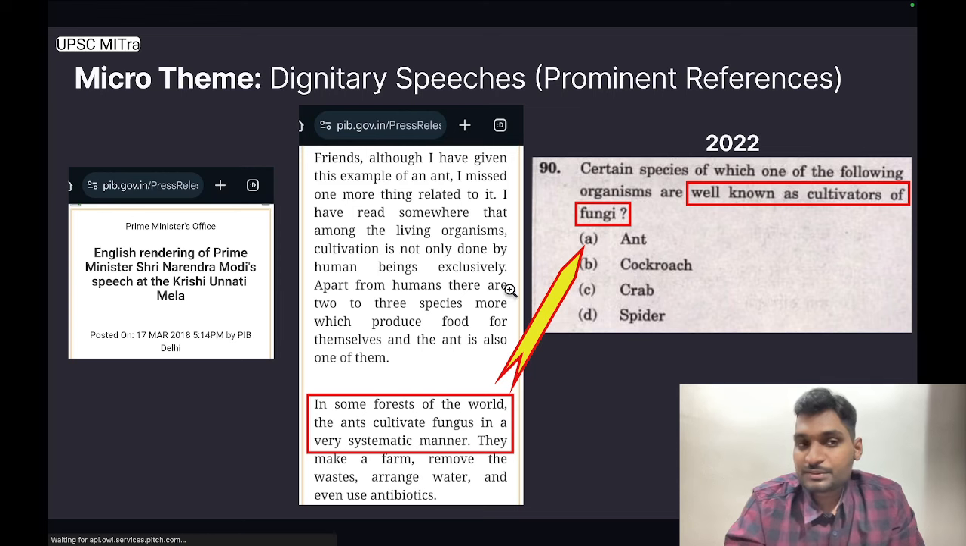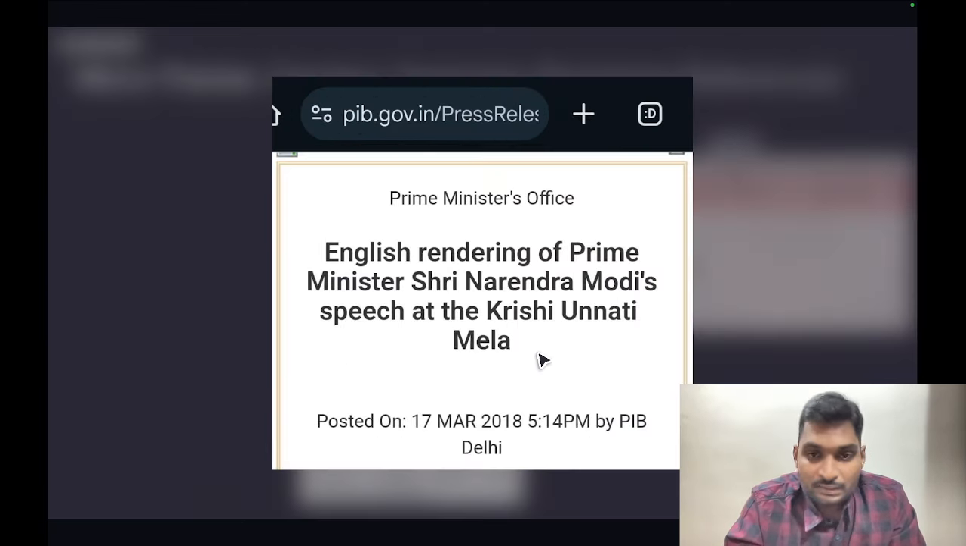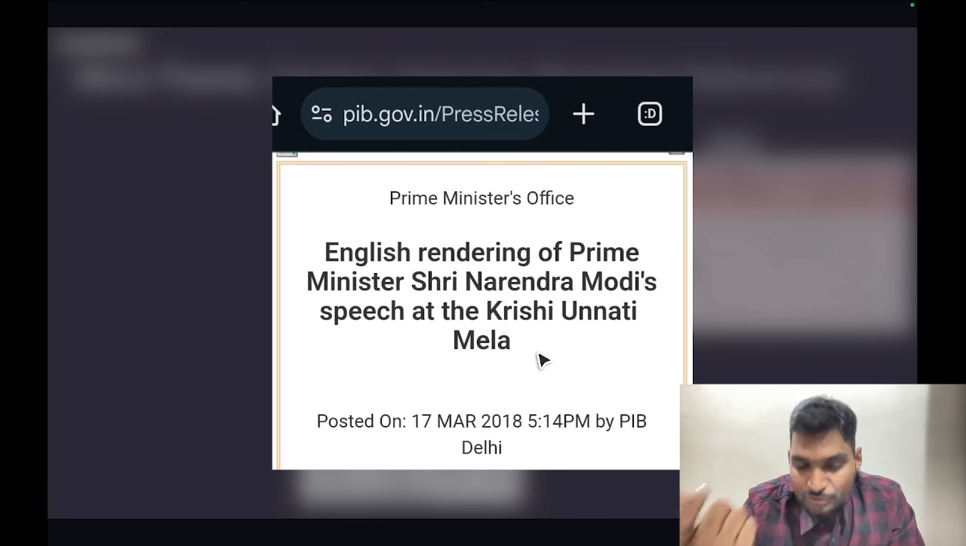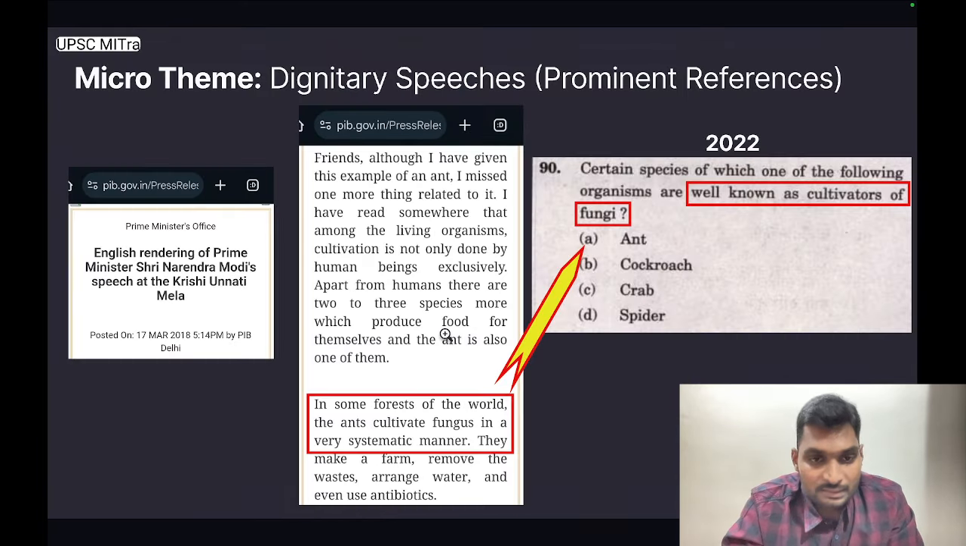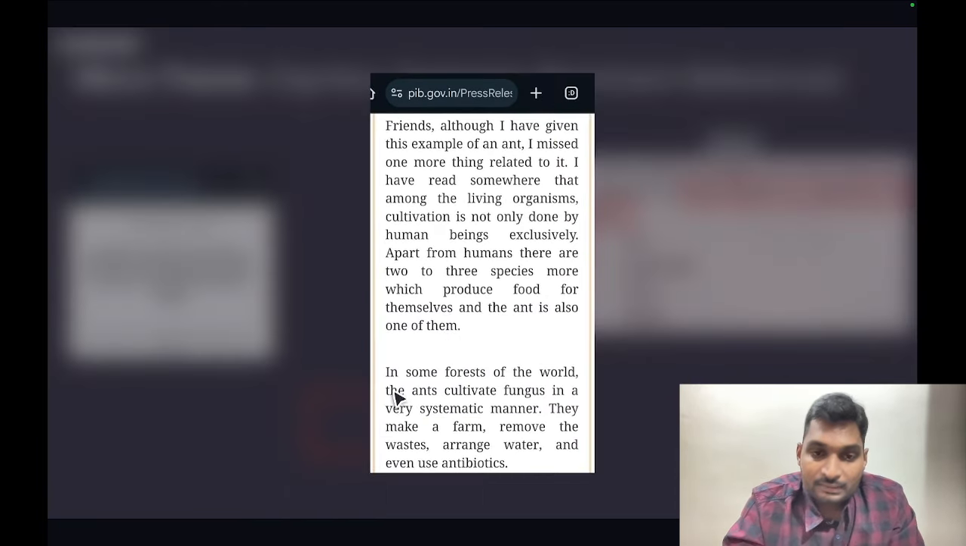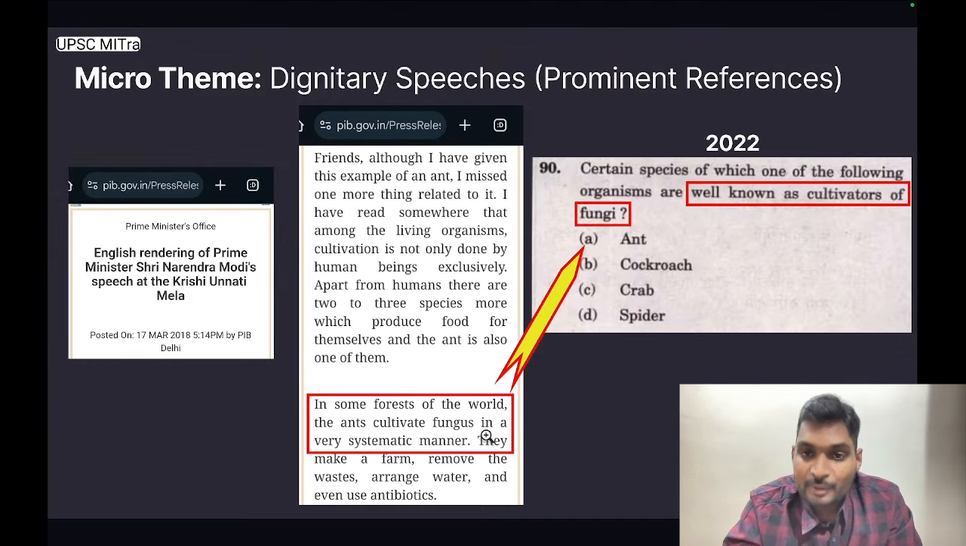Moving ahead, the next micro theme is prominent references from speeches of dignitaries. This release is from the Prime Minister's office dated 17th March 2018 and the title is English rendering of Prime Minister Shri Narendra Modi's speech at the Krishi Unnati Mela. The speech goes on to state that in some forests of the world, the ants cultivate fungus in a very systematic manner. They make a farm, remove the wastes, arrange water, and even use antibiotics.